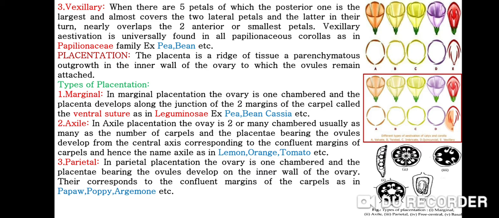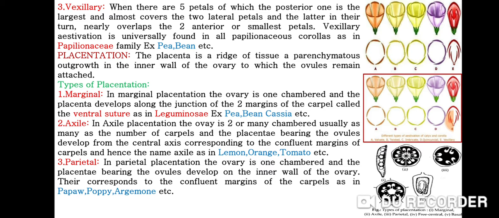Then axial placentation. In axial placentation, the ovary is 2 or more chambered, usually as many as the number of carpels, and the placenta bearing the ovules develops from the central axis corresponding to the confluent margins of carpels, and hence the name axial, as in lemon, orange and tomato, etc.